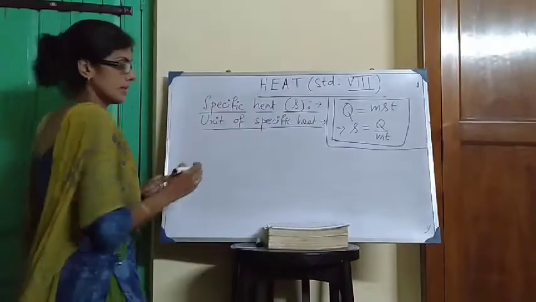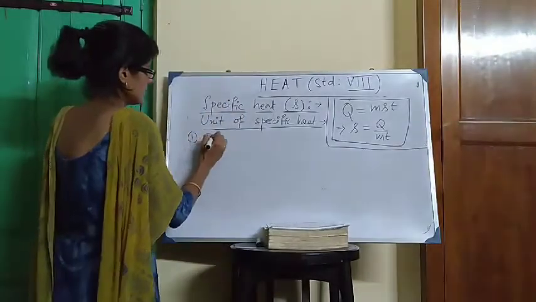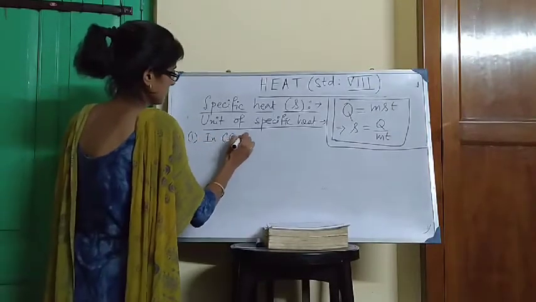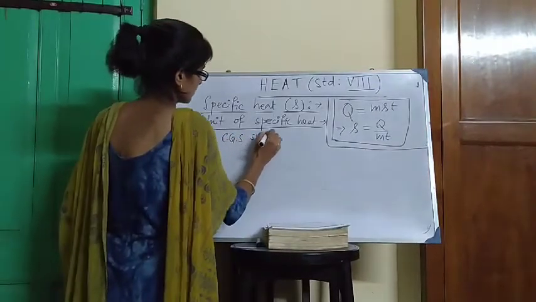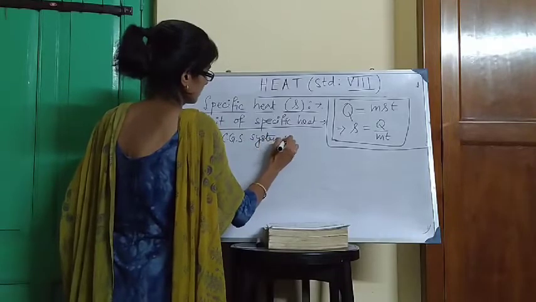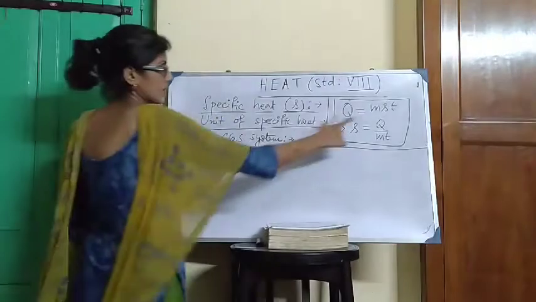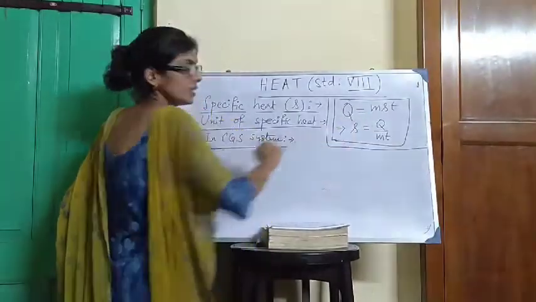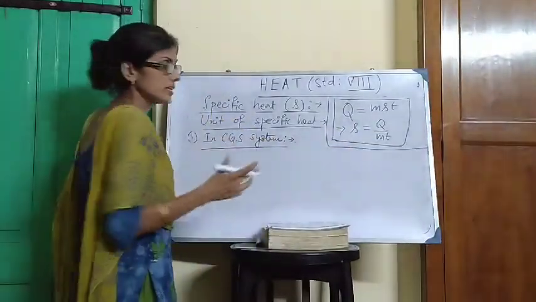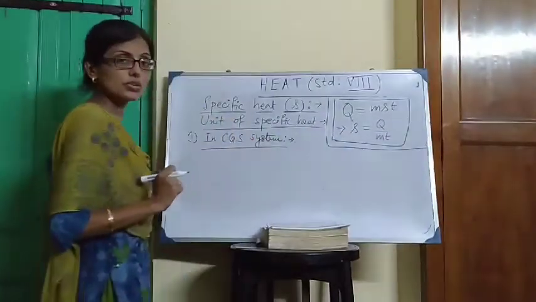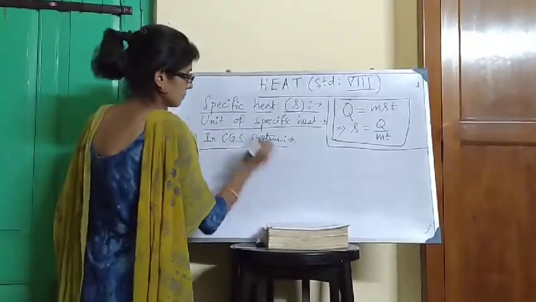Unit of specific heat. Number 1 in CGS system. Look at the formula, right hand side. In the numerator, Q is here. What is Q? Total amount of heat. In CGS system, what is the unit of Q? Calorie.